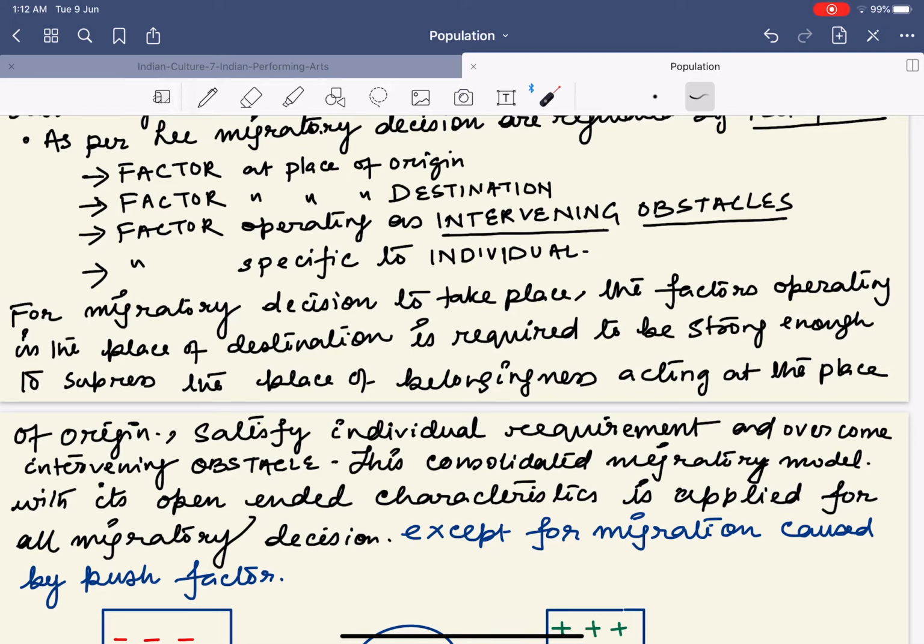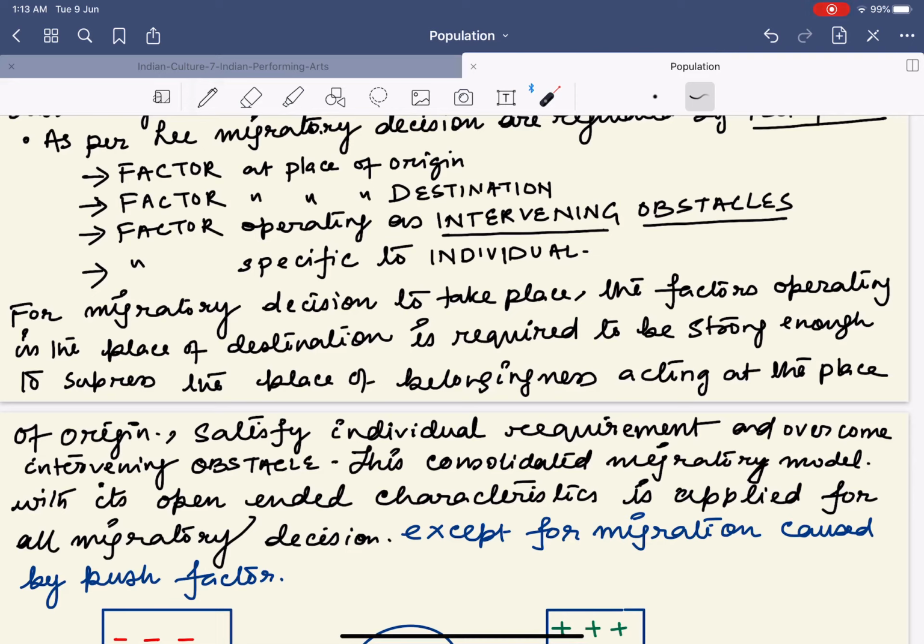For example, if you apply it in the marriage context, again, factors at the place of origin. Suppose a girl is being married to a boy who lives in Australia. The girl would be bound to go to Australia, number one, because her husband lives over there.